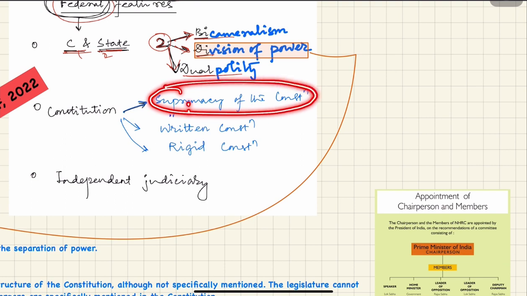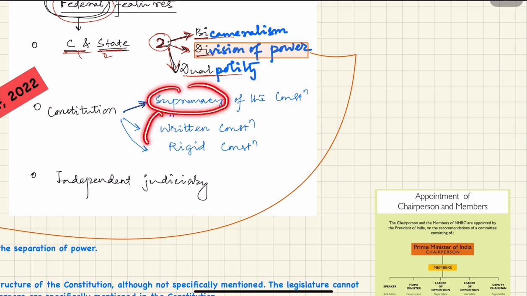How can we maintain this supremacy? It can be maintained only when whatever is mentioned in the constitution is in a written format. Otherwise there is a chance of manipulation. So supremacy is maintained through written format. So another federal feature we got is the written constitution. Again there is a chance of manipulation of this written part.